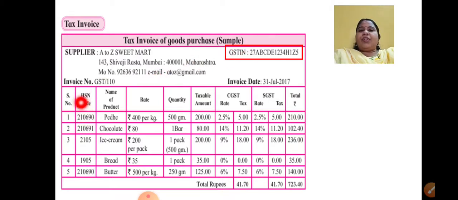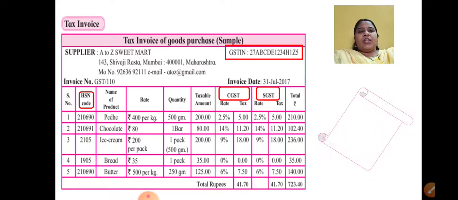Then as we go further, I can see serial number. Then the next new term that I can see here is HSN code. This also I'll tell you, I will discuss it. Then name of the product, rate, quantity, taxable amount, that is okay. The next new words are CGST and SGST. Now these are the new terms that were introduced in the tax invoice after GST was imposed.